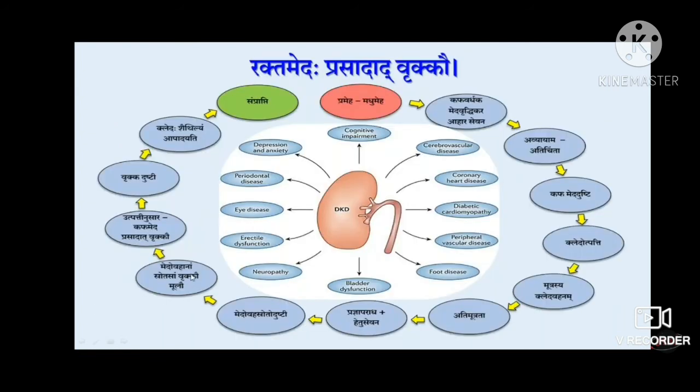there is Vrukka Dushti. As we know, when we consider the organogenesis, the Vrukka is said to be made up of the finest part of kapha and meda: Kapha meda prasadat Vrukka. So Vrukka is formed by the finest form of kapha and meda. Whenever there is kapha and medo dushti, the Vrukka will get affected and there will be Vrukka dushti. And when there is Vrukka dushti, what is the job of kleda? Kledaha shaithilyam